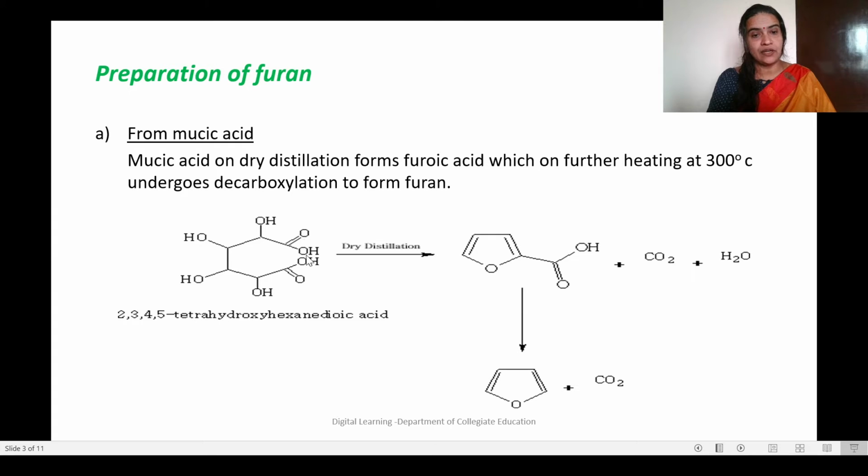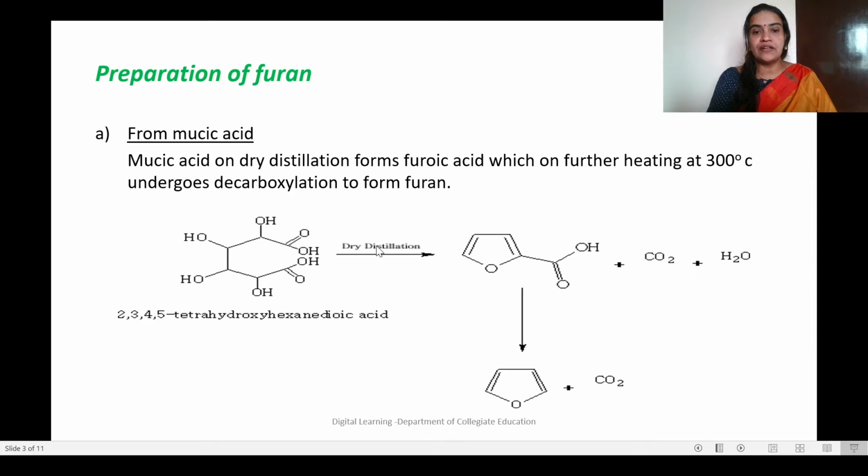There are two carboxyl groups, one here and one here, so it is a dioic acid. There are four hydroxyl groups, 1, 2, 3, 4, each one on a different carbon atom. So 2,3,4,5-tetrahydroxyhexanedioic acid, common name is mucic acid.